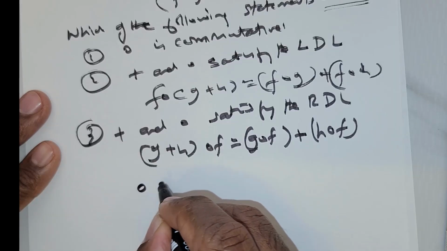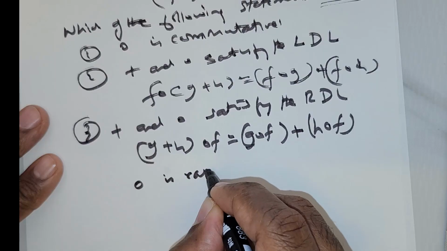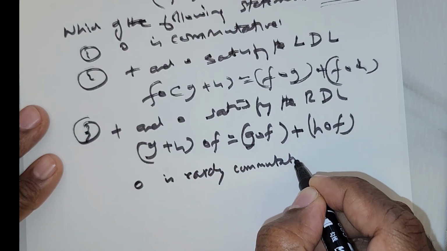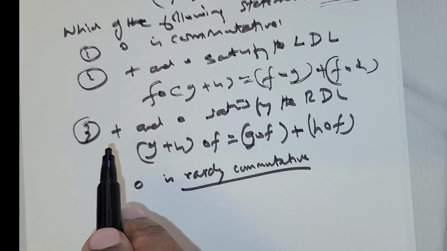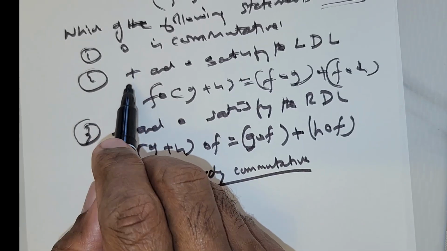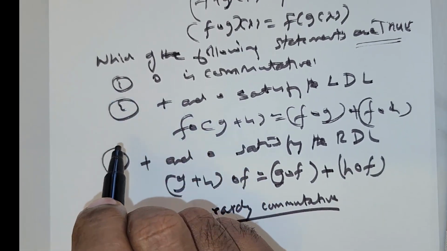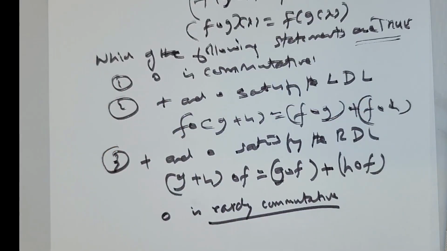Now you have to understand composition is rarely commutative, so outrightly we can conclude that this is going to be a false statement. I don't buy into this, so you can eliminate that.